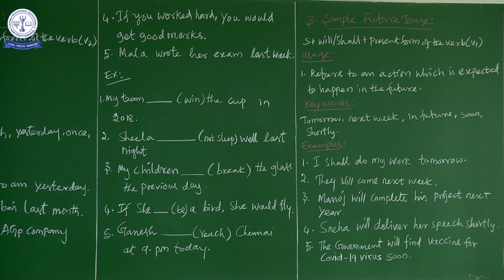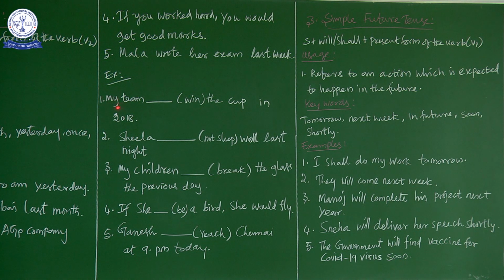So one more rule you can add. Past action is one here. Second one is conditional class. Third one is past habitual action, by using would. So they would play cricket in college days, which means what? In college days they played cricket. That is the meaning of that particular sentence. Now let us move on to the exercise.